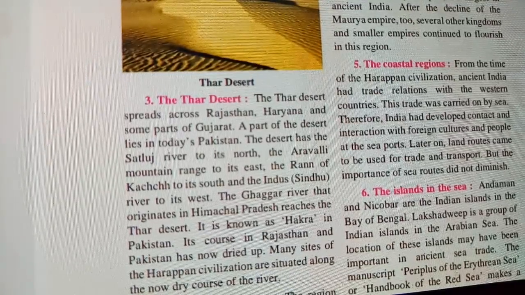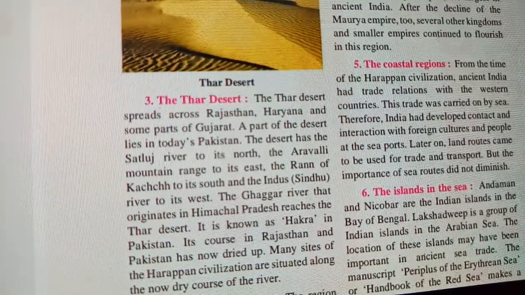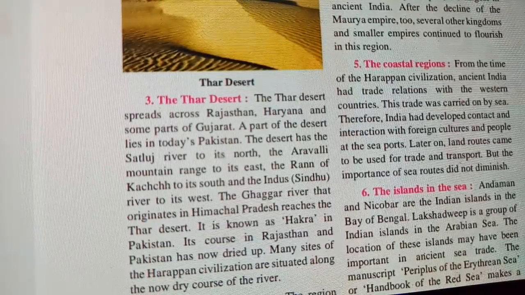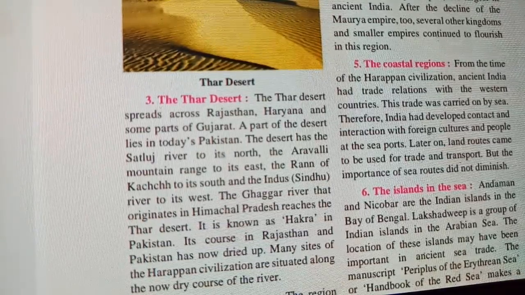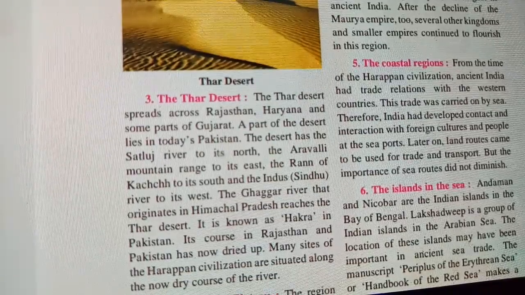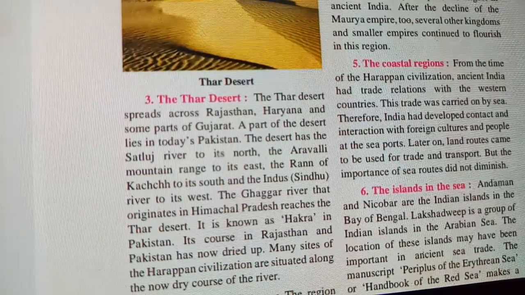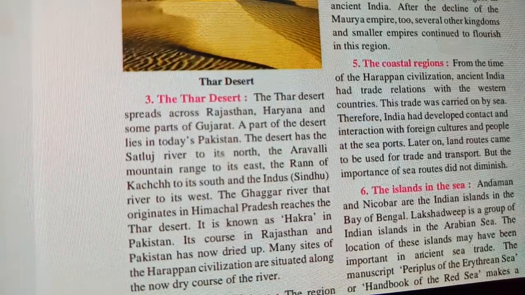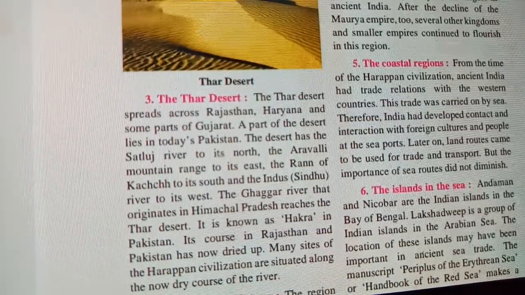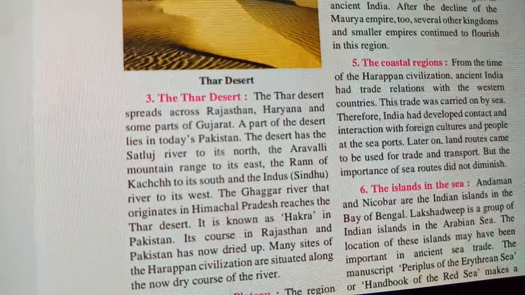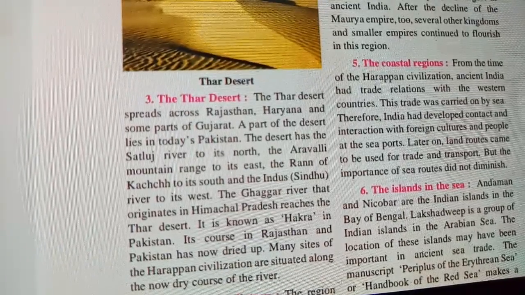What do you mean by trade? Trade means the selling and buying of goods and services with each other. This trade was carried out by the sea. So they were doing the trade with the help of the sea. Therefore, India had developed contact and interaction with foreign cultures and people at the seaports. So India has taken and developed contact with foreign cultures and people through the seaports.